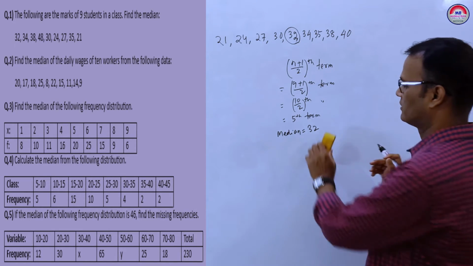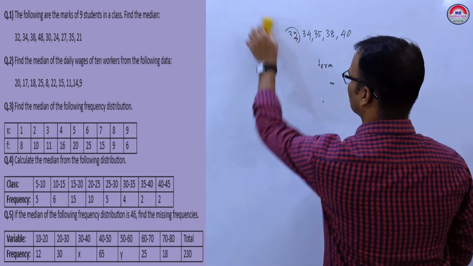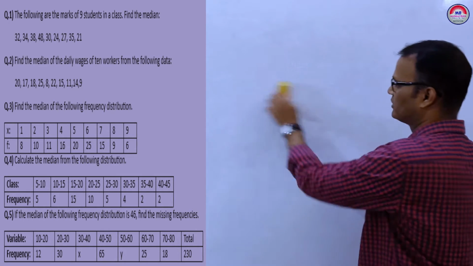Daily wages are given. First we have to write the data in ascending or descending order.